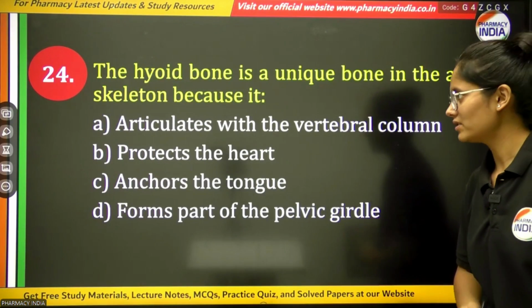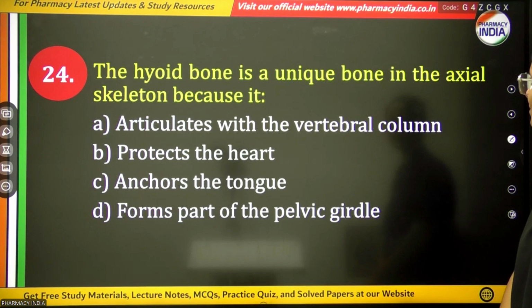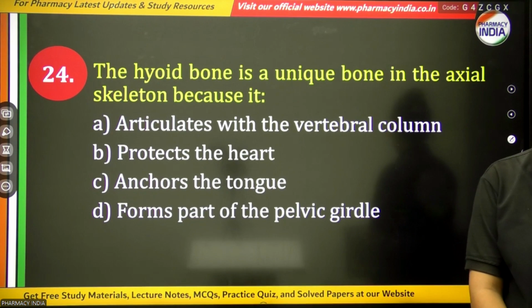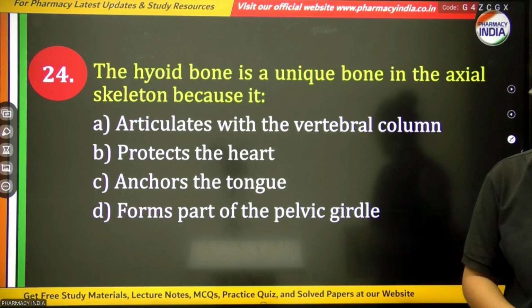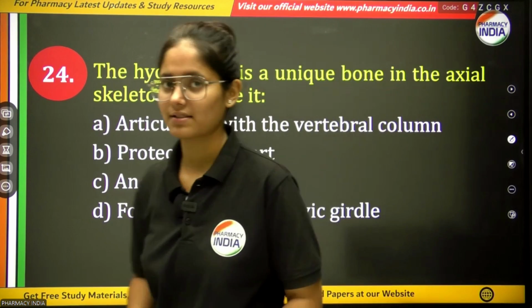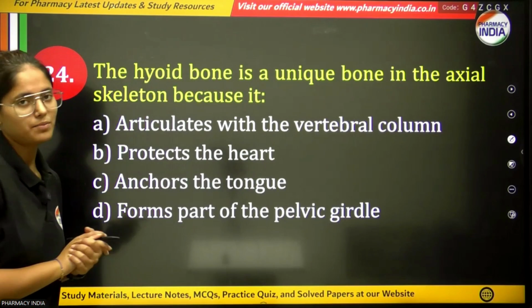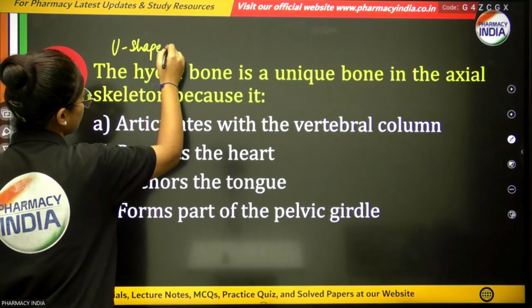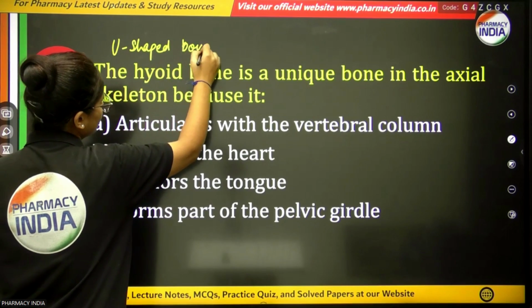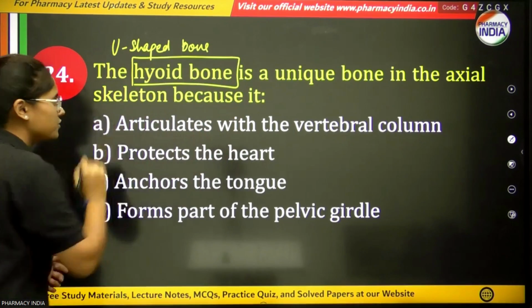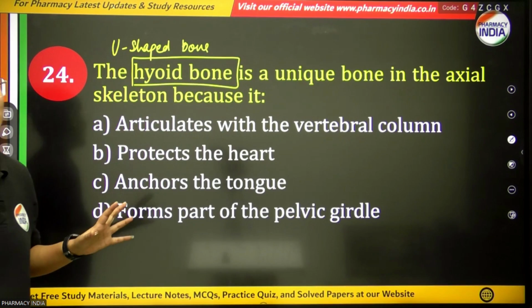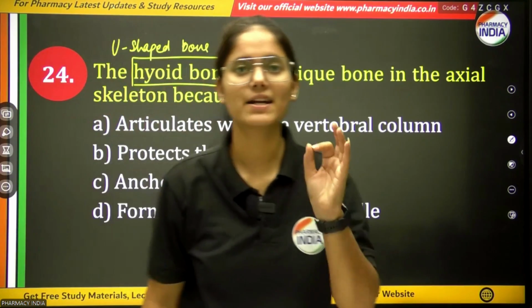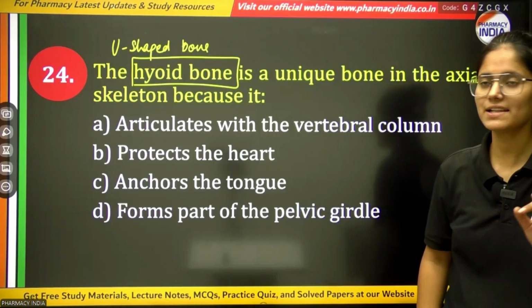Next, second last question. The hyoid bone is a unique bone in the axial skeleton because the hyoid bone, a part of the axial skeletal system and also a very important U-shaped bone, is the only bone in the human body which does not articulate with any other bone. It is also known as an independent bone.